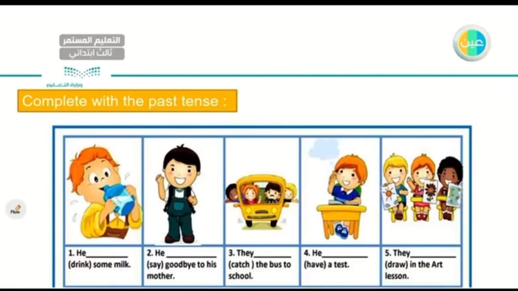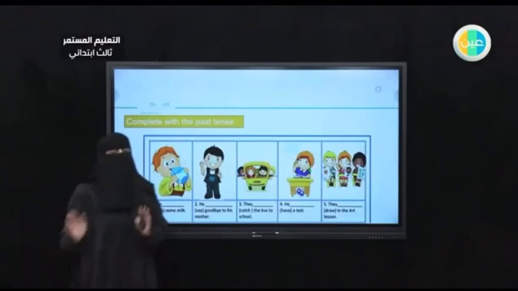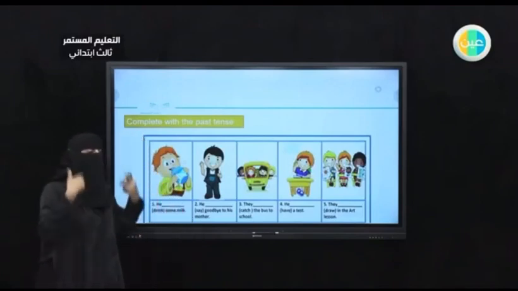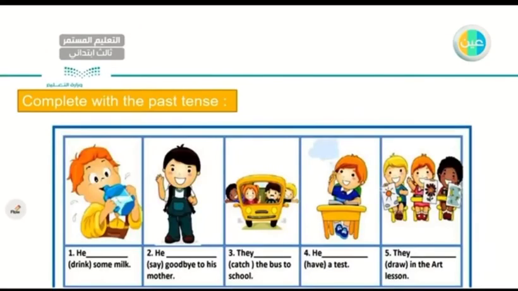So, complete with the past tense. Remember, some of the verbs are formed regularly. Simple, just add ed. But the others are formed differently. You have to learn them and practice using them over and over. Starting from number 1, he some milk. The verb here is drink. The verb is irregular. Drink is an irregular verb, so he drank some milk. Very good.